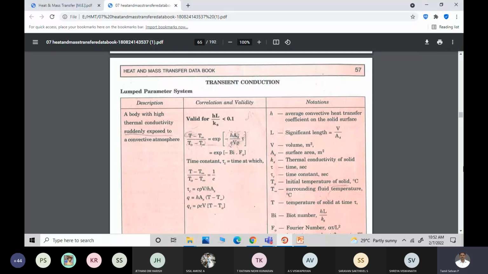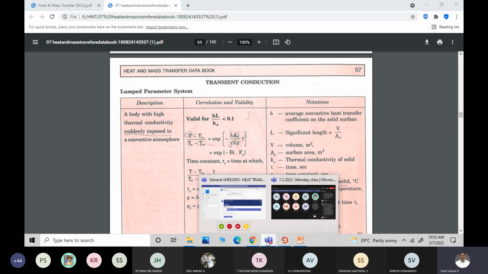Okay. Now this formula, the temperature expression, I have already derived: T minus T infinity by T naught minus T infinity equals e power minus hA by rho Vc into tau. We know that, right? Am I correct or not? Yes. And there is one more term which is said to be time constant, which I will be discussing after solving the problem. The time constant is the inverse of this, hA by rho Vc. Instead of this, rho Vc divided by hA is nothing but the time constant. Okay. And why we have to find out this time constant, we will discuss that.